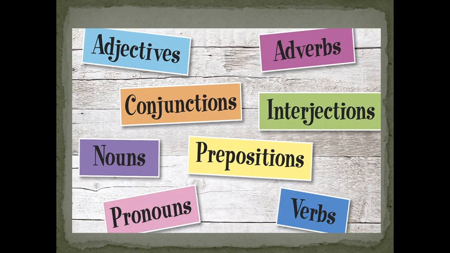So what are they called? They are called parts of speech. There are 8 parts of speech. They are nouns, pronouns, adjectives, verbs, adverbs, prepositions, conjunctions and interjections.